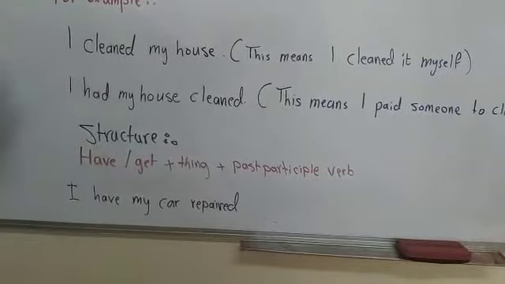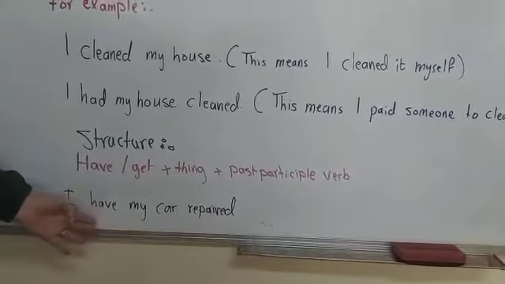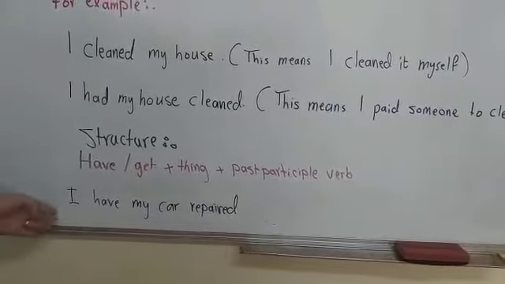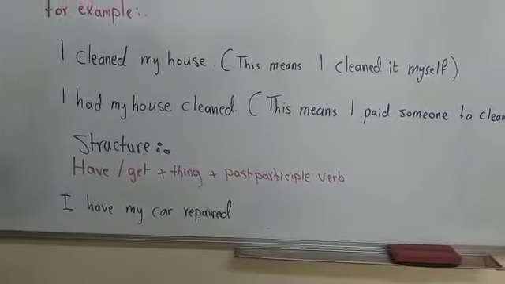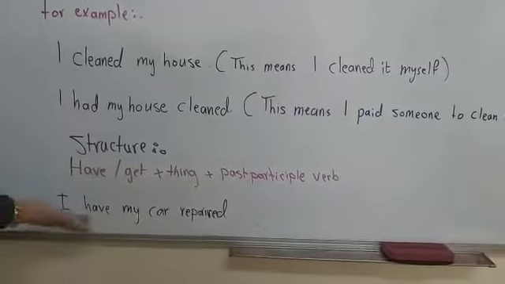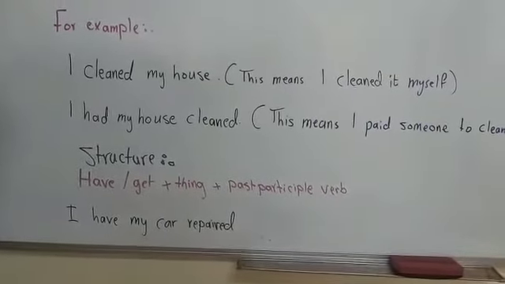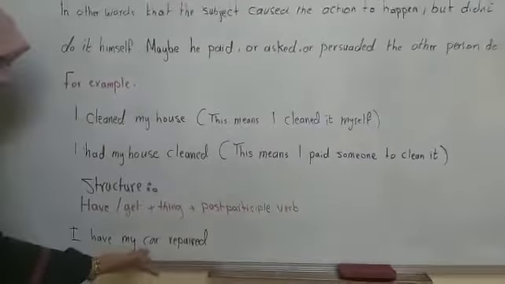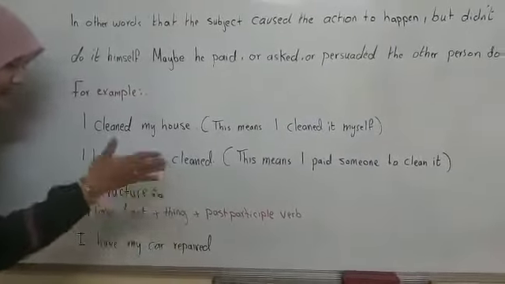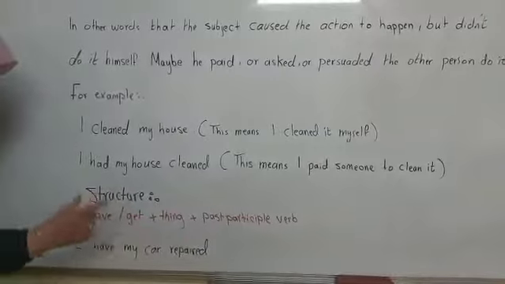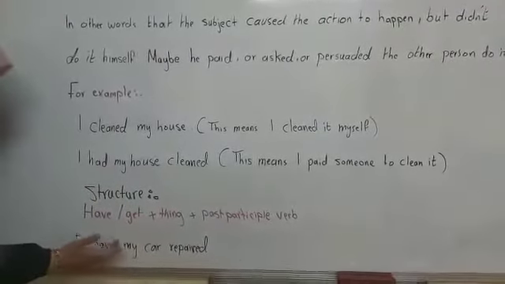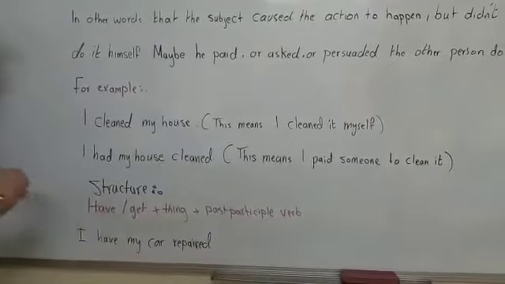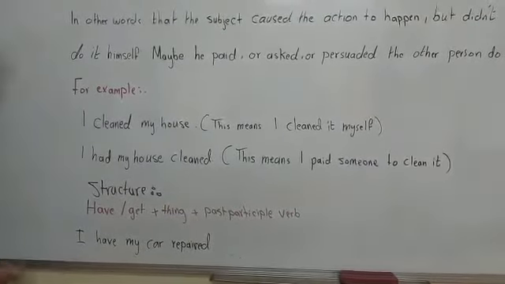If it's in the past perfect, I had had. Okay? If it is in the present continuous, بحكي, I am having. If it is in the past continuous, مثلا, I was having. If it's with the future, I will have. So guys, the object and the past participle are fixed, ثابت. But you have to work on the first verb, which is have or get. We put it in the form that is suitable for the tense of the sentence.